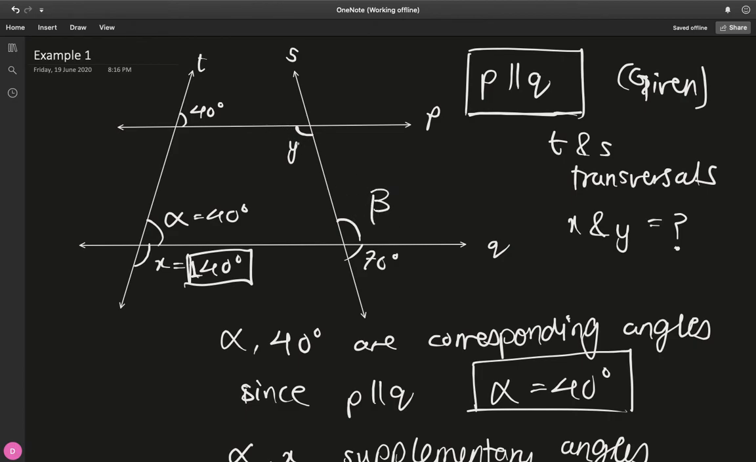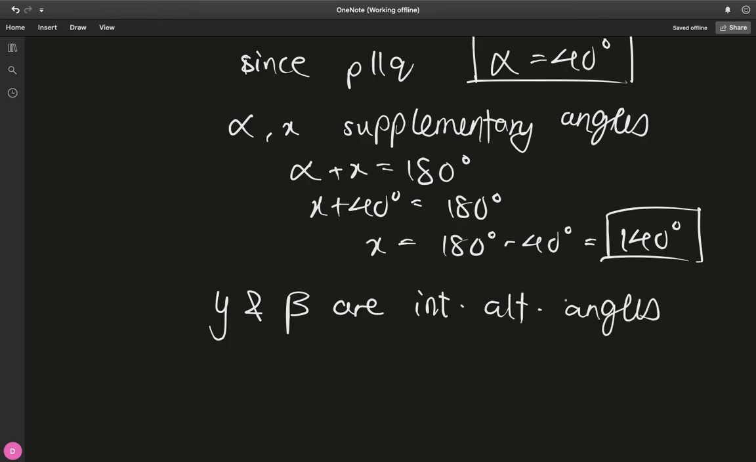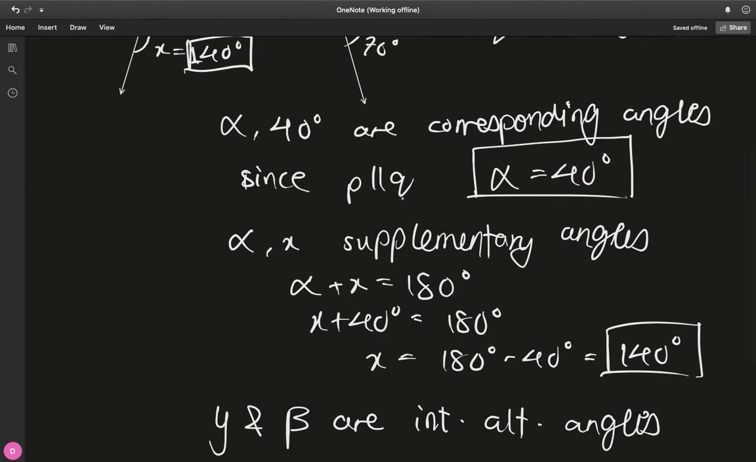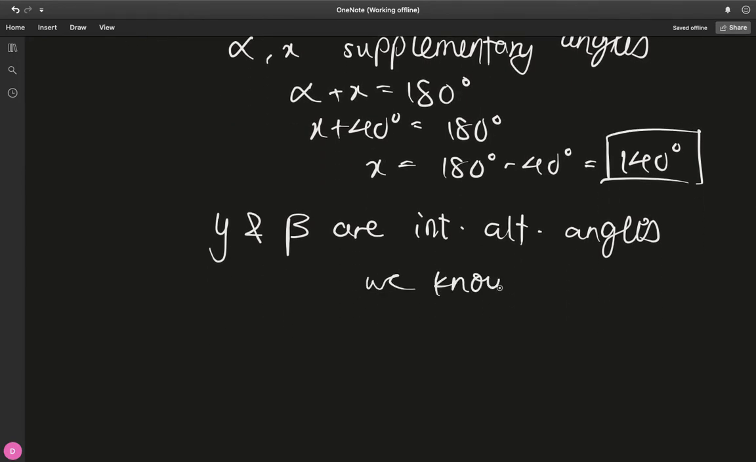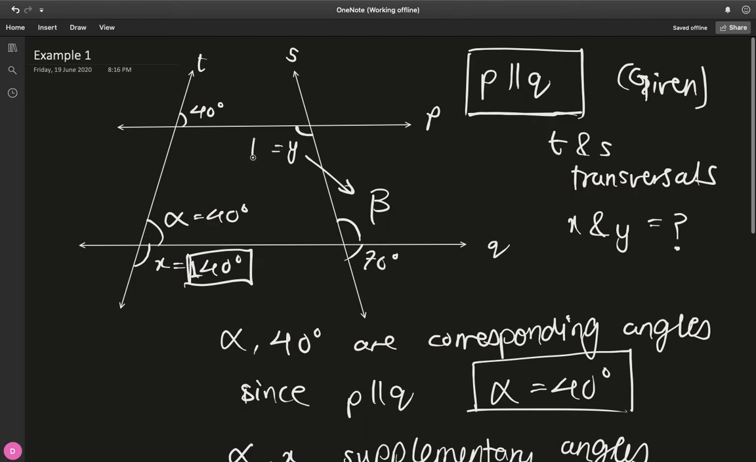Notice that beta and y are interior alternate angles because both of them are inside this region enclosed by P and Q. That's why they're interior. And then you have a crisscross thing going from left to right like this. So they're alternate angles. So y and beta are interior alternate angles. And can we say they are equal? Why can't we? Because again, we know that P is parallel to Q, so we can say that y is equal to beta.